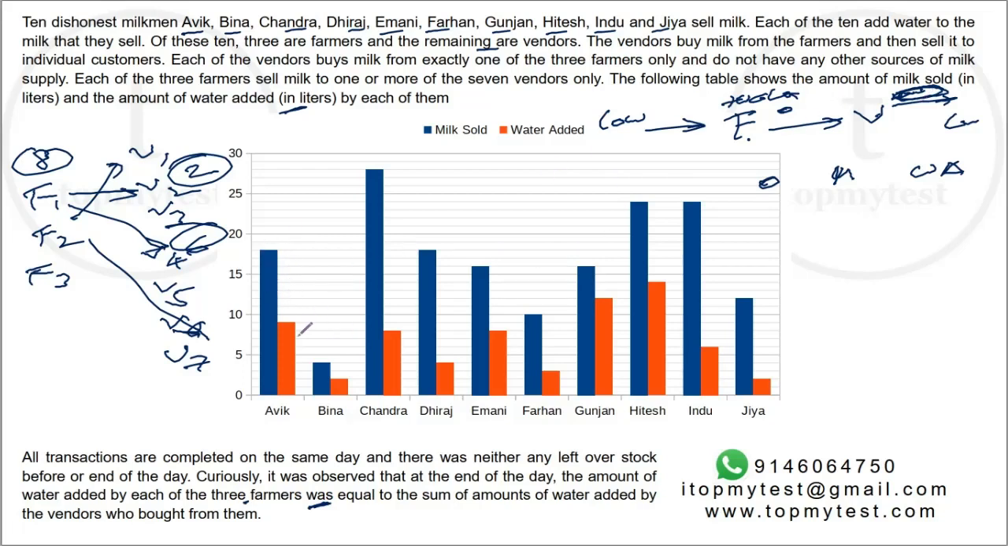So Avik might be a vendor, might be a farmer. So the balance, 18 minus 9, which is 9 liters, might have been pure milk or milk plus water, depending on whether Avik is a vendor or a farmer. Same thing happens with Beena, Chandra, etc. So we need to track these 3 data points: the amount of water added, the amount of milk procured, and the amount of milk sold, the final quantity. These two are given to us. So this minus this will basically be the procurement of milk.